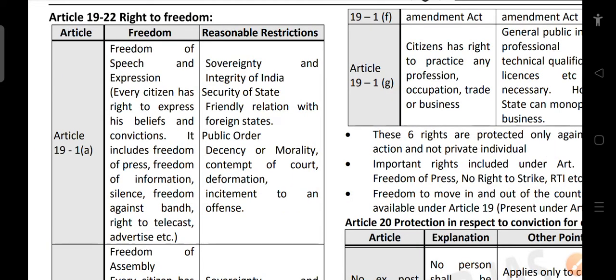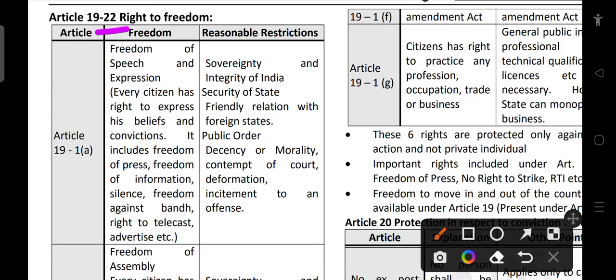So the next are Articles 19 to 22. They talk about the right to freedom, freedom and reasonable restrictions. Article 19(1)(a) talks about freedom of speech and expression. Every citizen has the right to express his beliefs and convictions. It includes freedom of press, freedom of information, silence, freedom against ban, right to telecast, advertise, etc. So Article 19(1)(a) is about freedom of speech and expression. We can talk or express whatever we feel. Everyone is free to do so.